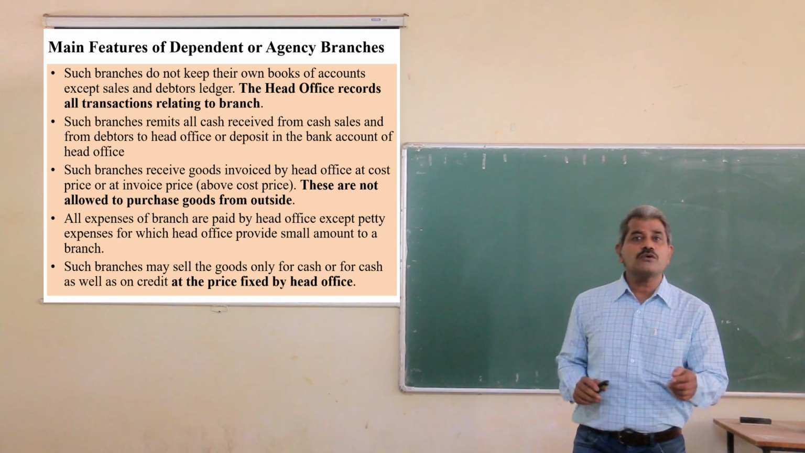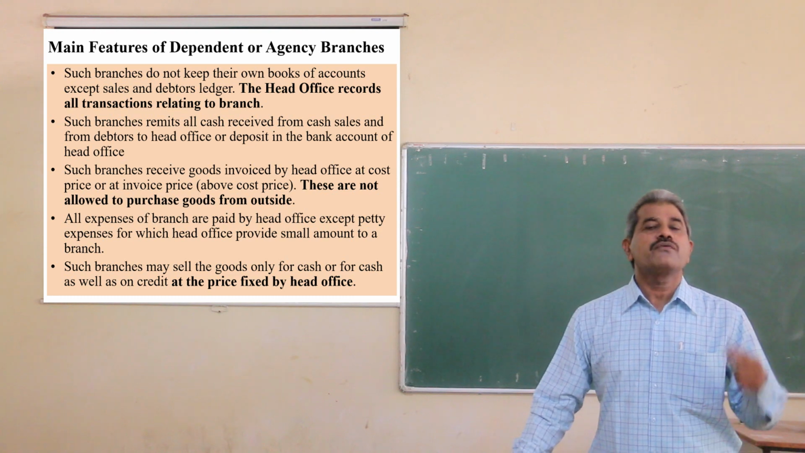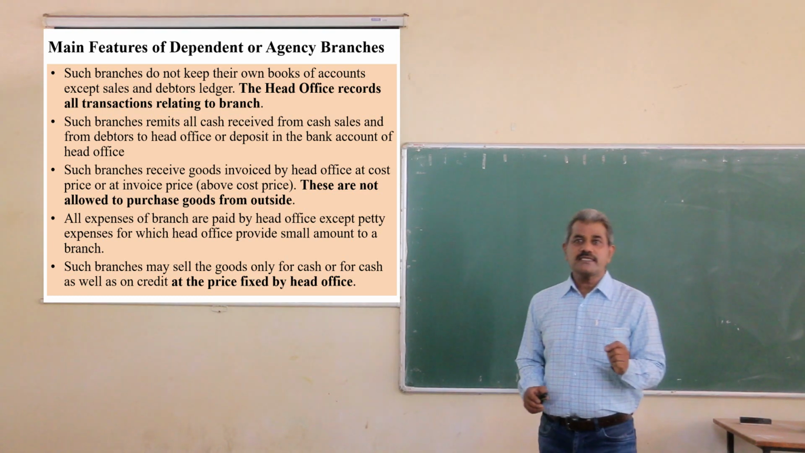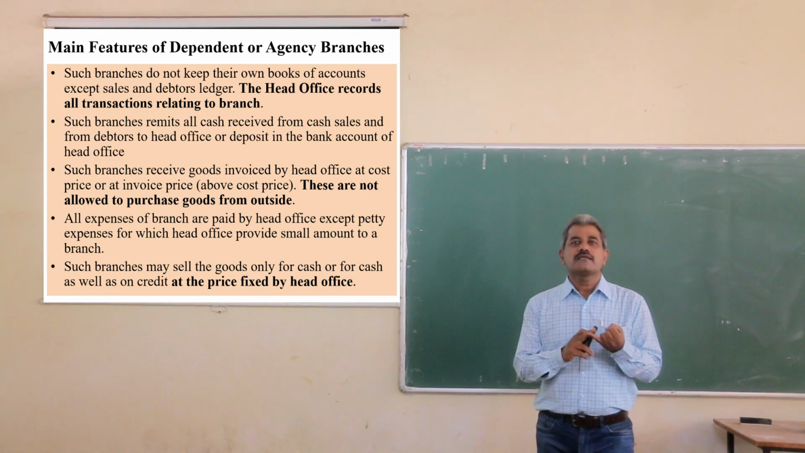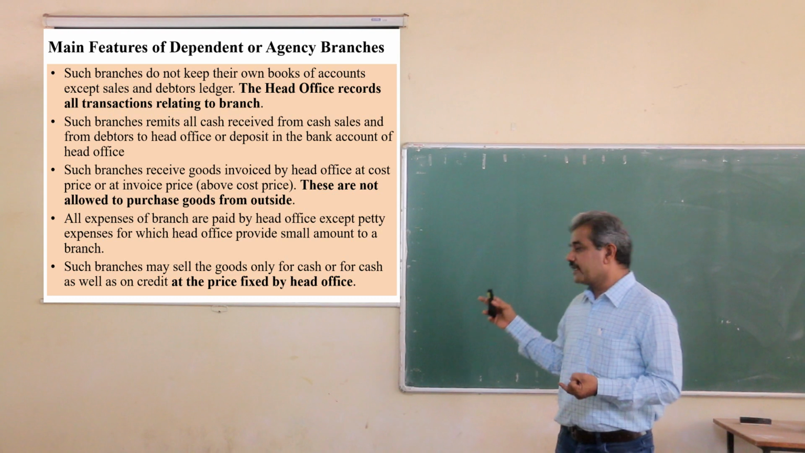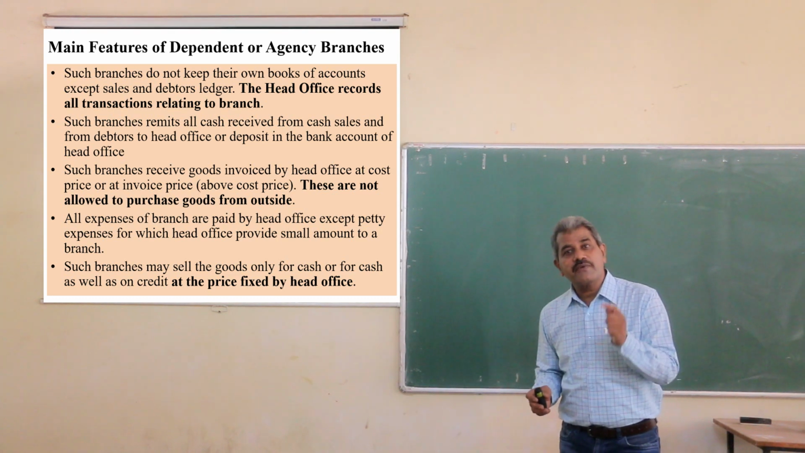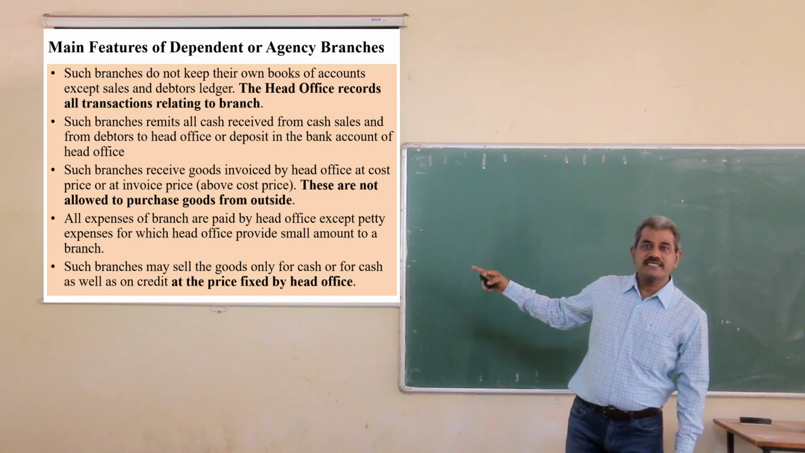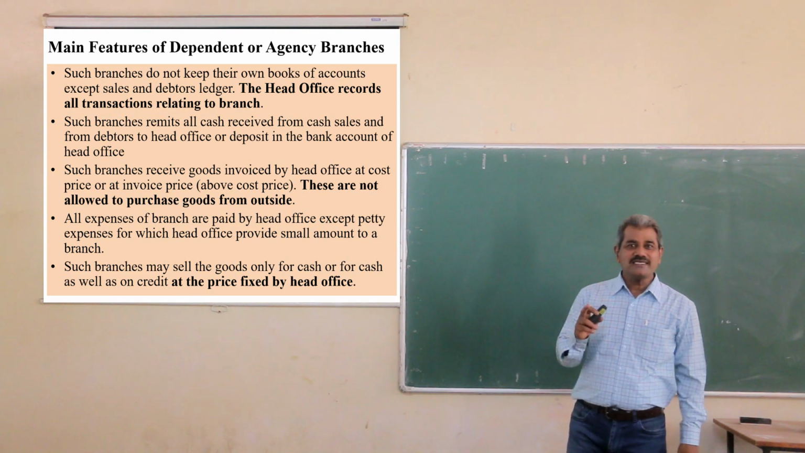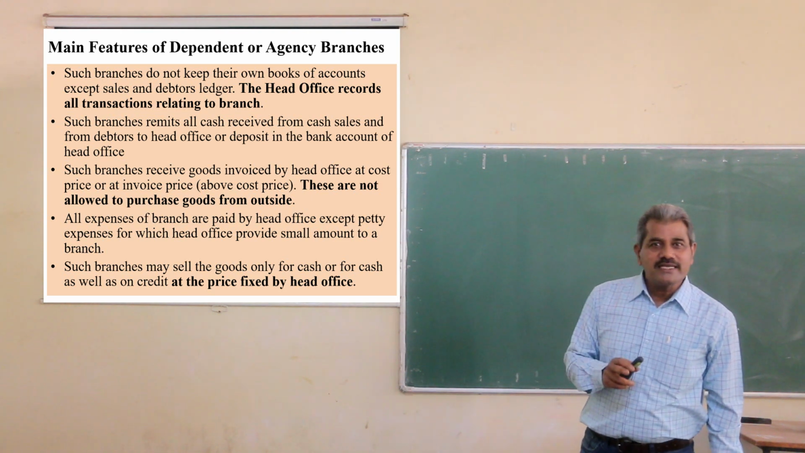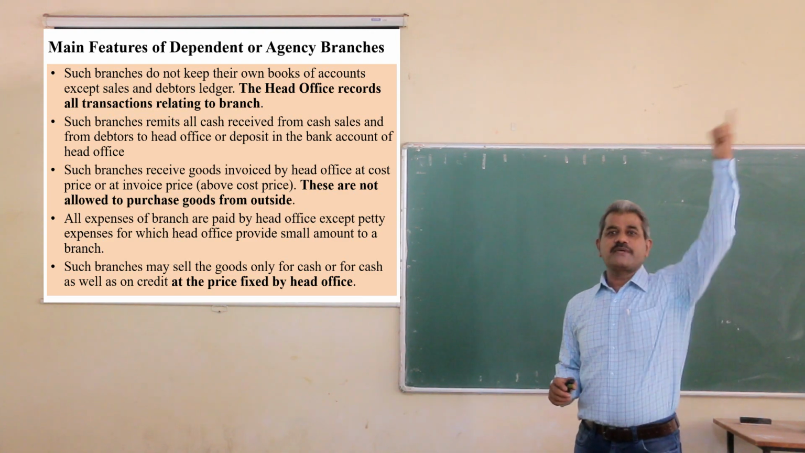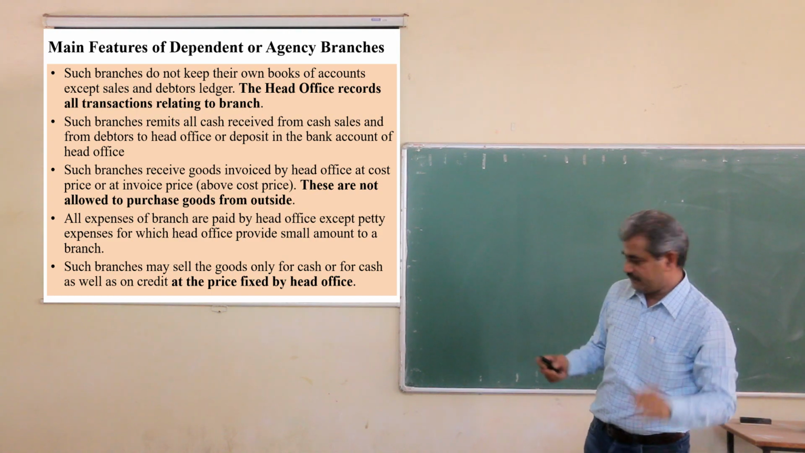Next, such branches may sell the goods only for cash or for cash and on credit also. Okay, such branches may sell goods in two ways. Either they may sell goods only for cash or they may sell goods for cash as well as on credit. But the most important point is that the branches can sell the goods at the price which is fixed by the head office. The branch has no authority to fix the price. The price is fixed by the head office. Branch will just sell it.